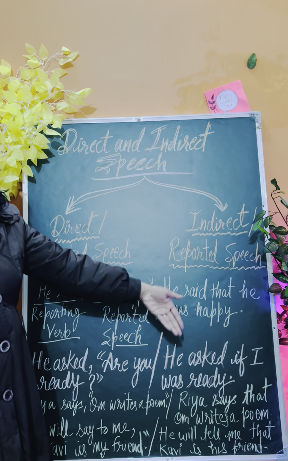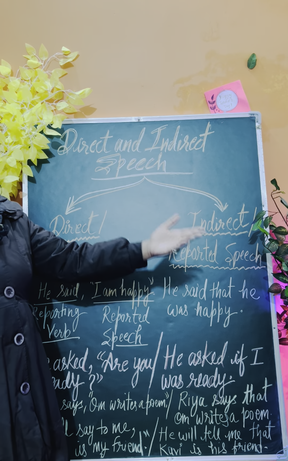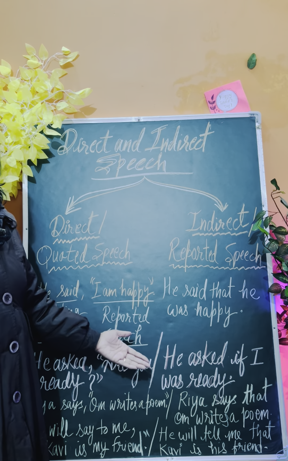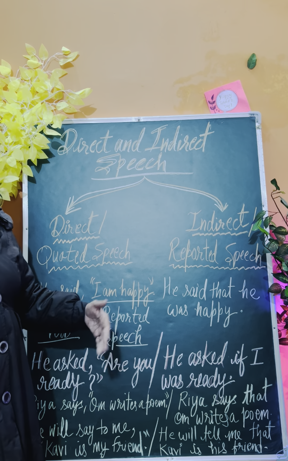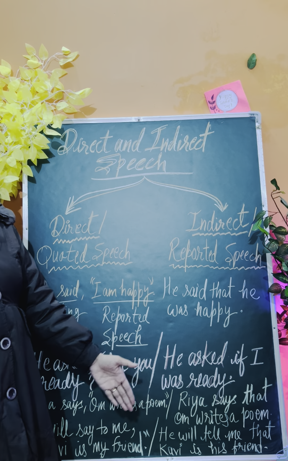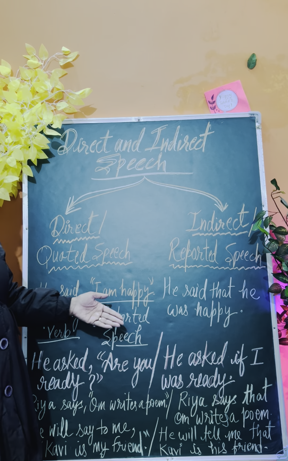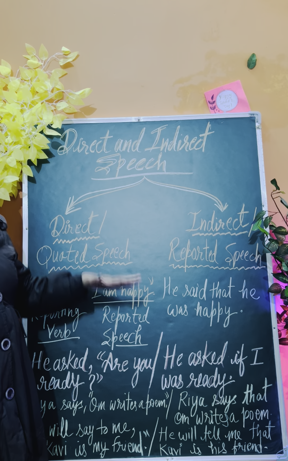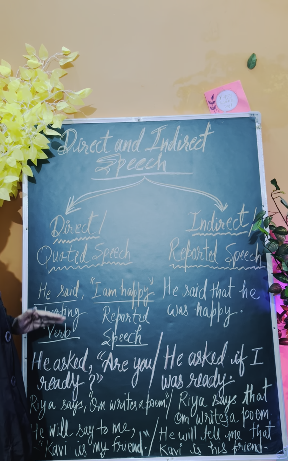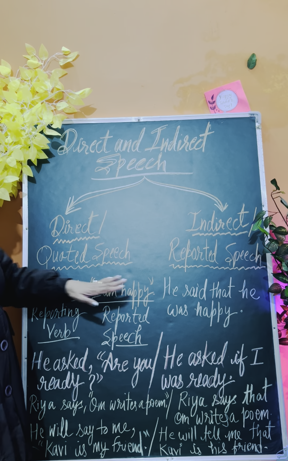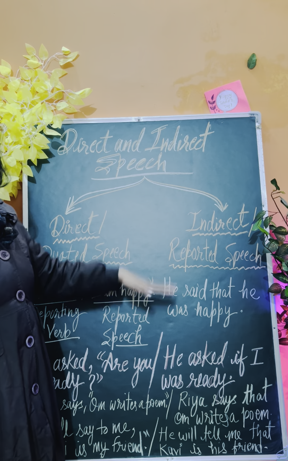But if in your reported speech will is used, then will be changed into would, and shall will be changed into should. Can will be changed into could, may will be changed into might. If must is there, must will be must. Either it can be must or it can be had to, right? So that way you need to prepare the complete chart to memorize this thing. So you need to understand if your reporting verb is in the past tense, then these many changes are required to change into indirect speech.